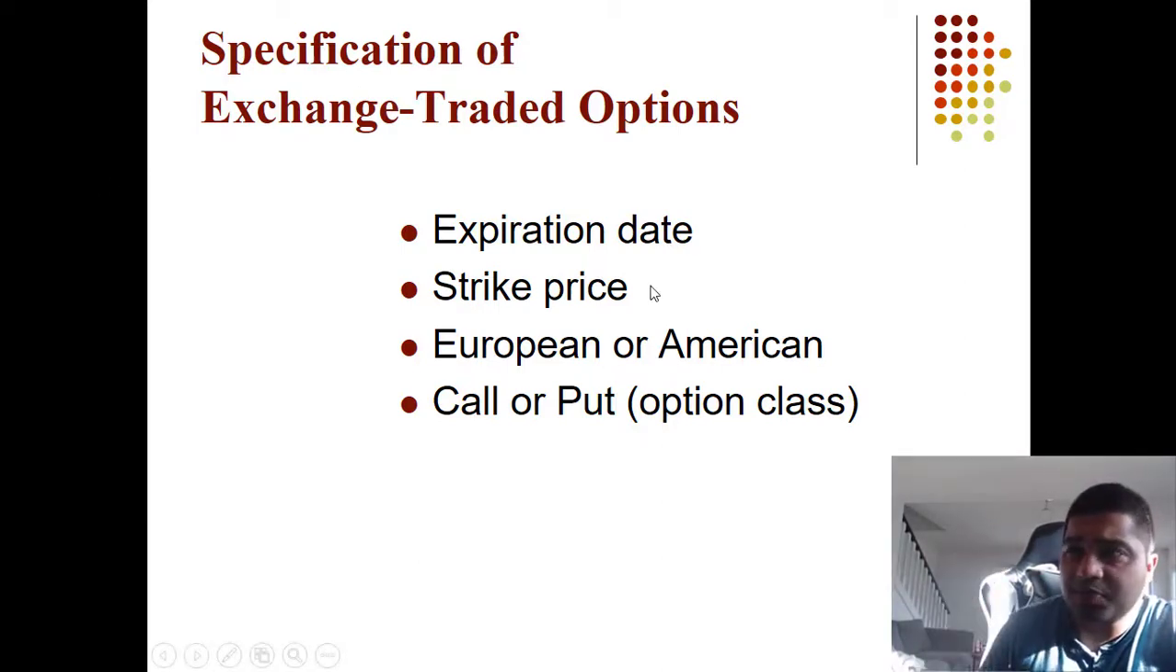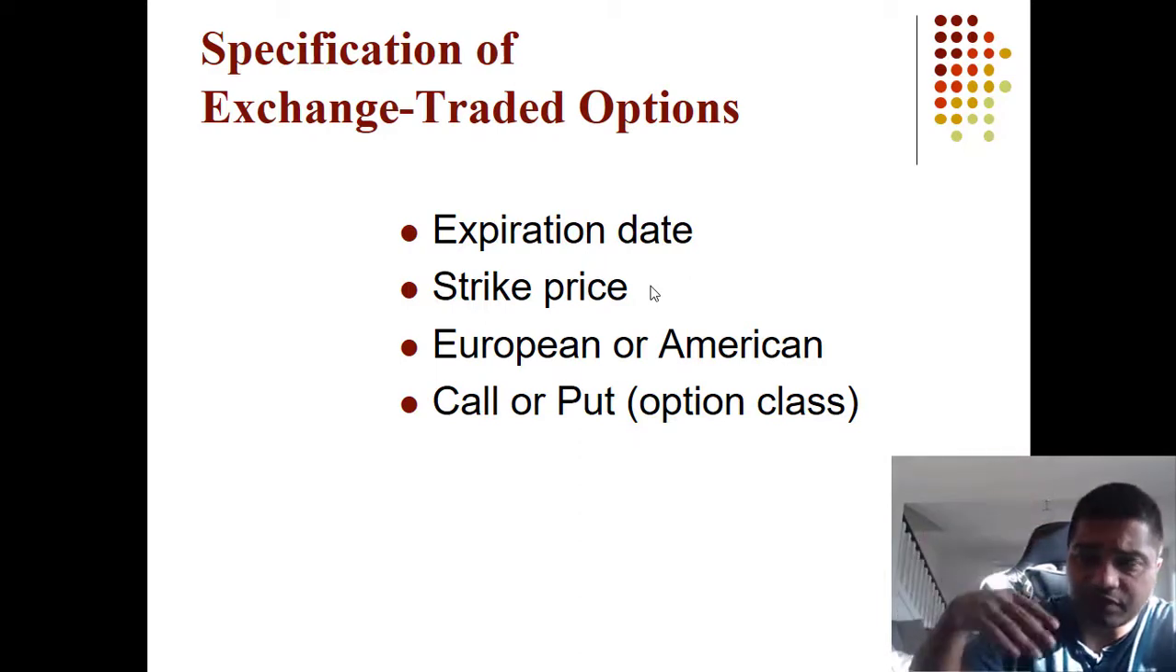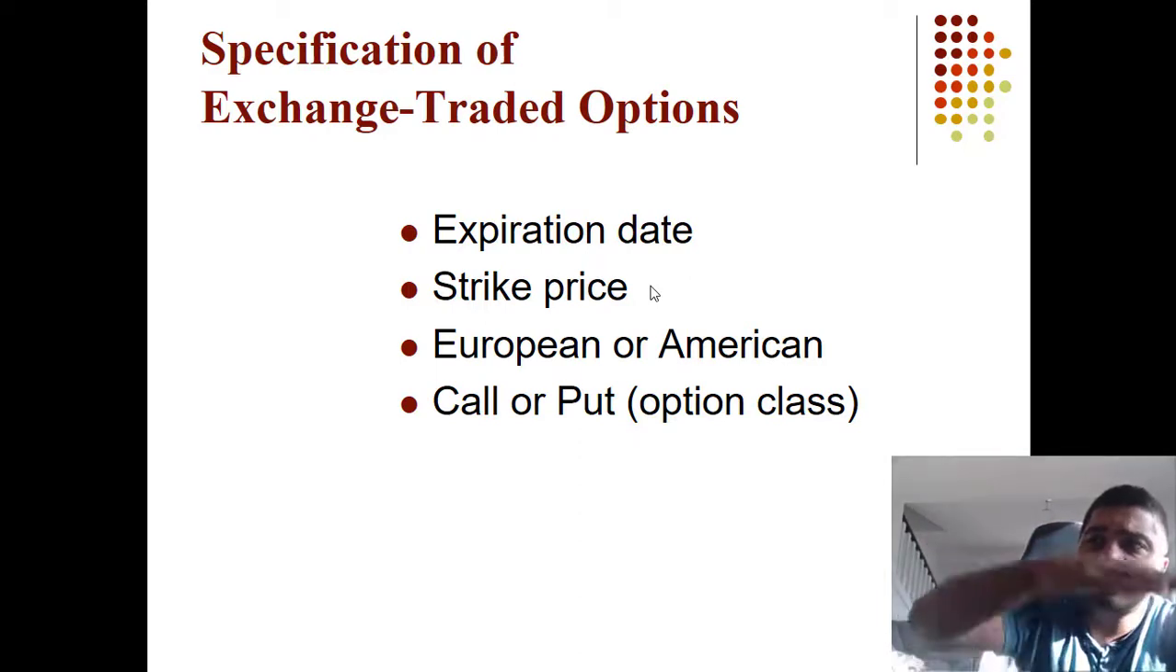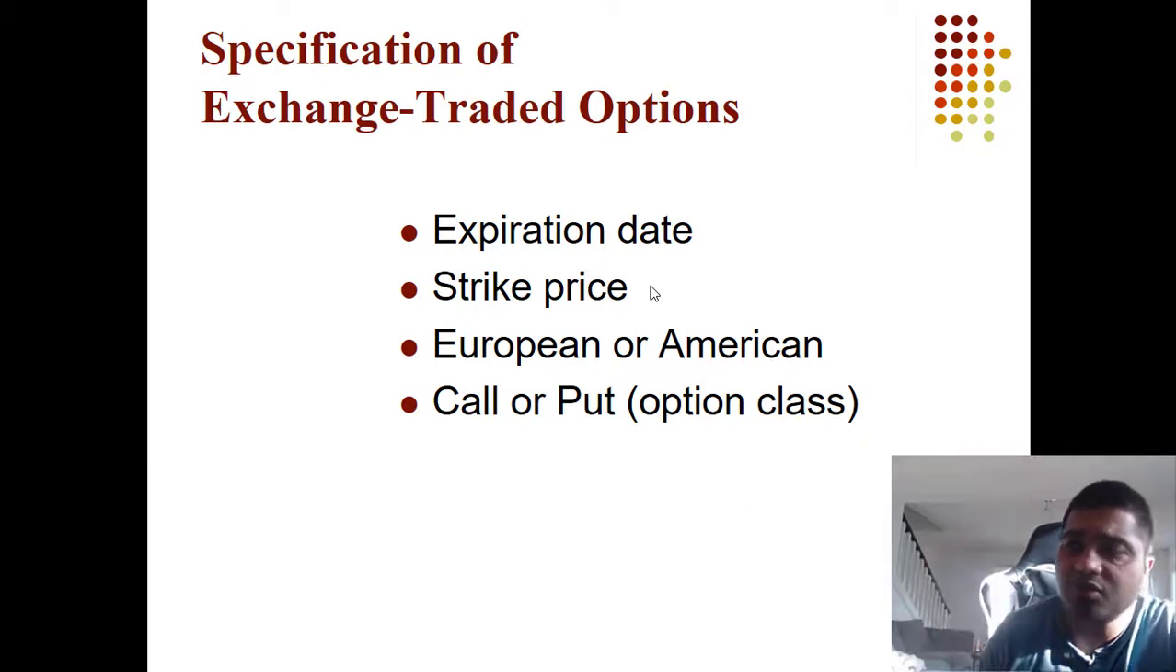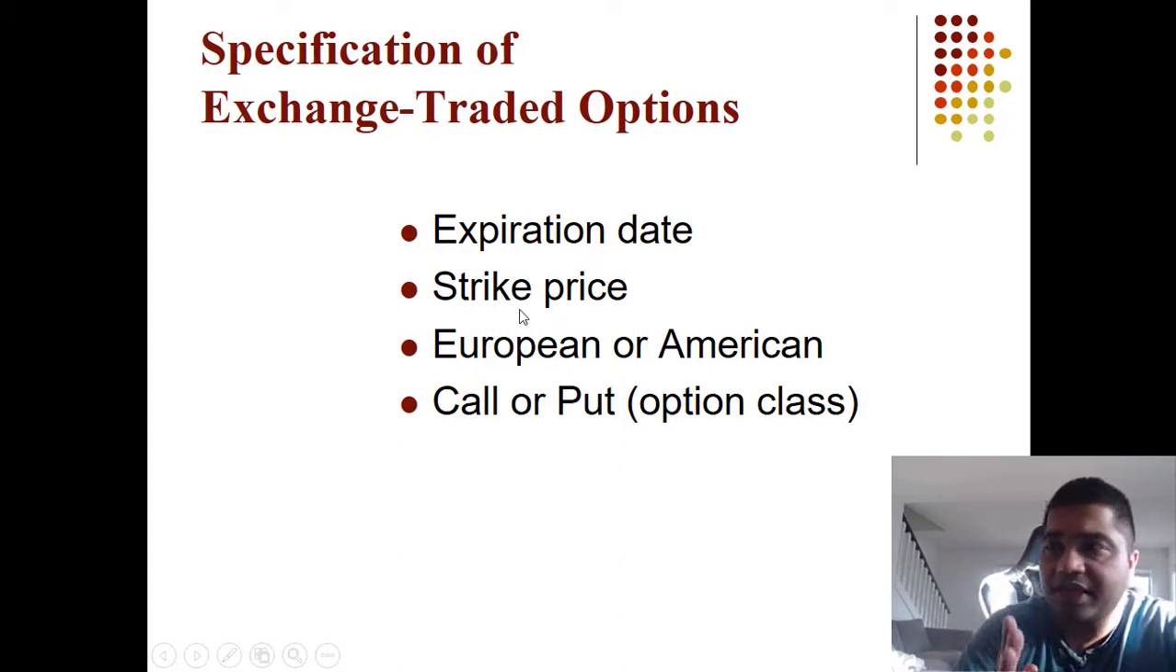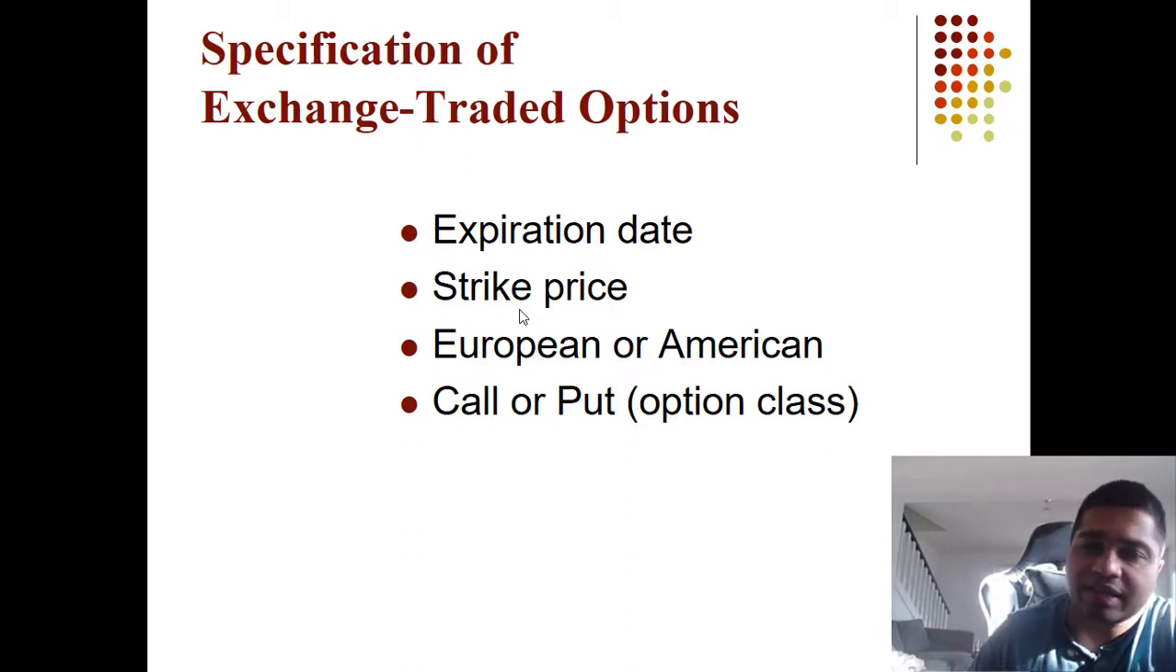Strike price is the exercise price, whatever is the exercise price of the option. So if you go to live markets, there is a series of exercise prices, strike prices you can choose from. Options can be European or American. Most options are American, barring a few which are European. European options can only be exercised on expiry. For American options, you can exercise any time before expiry.